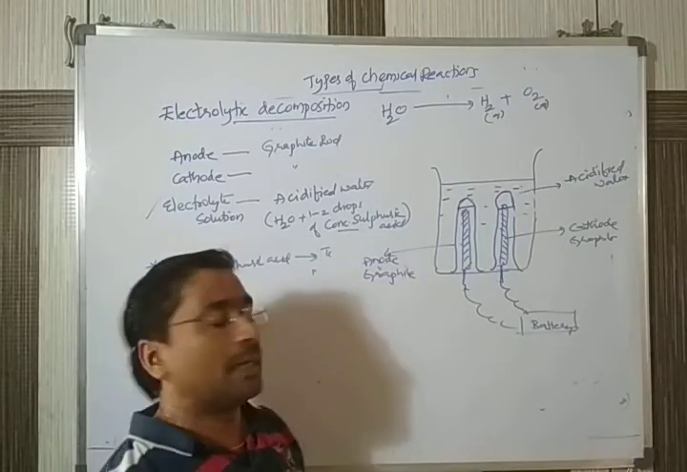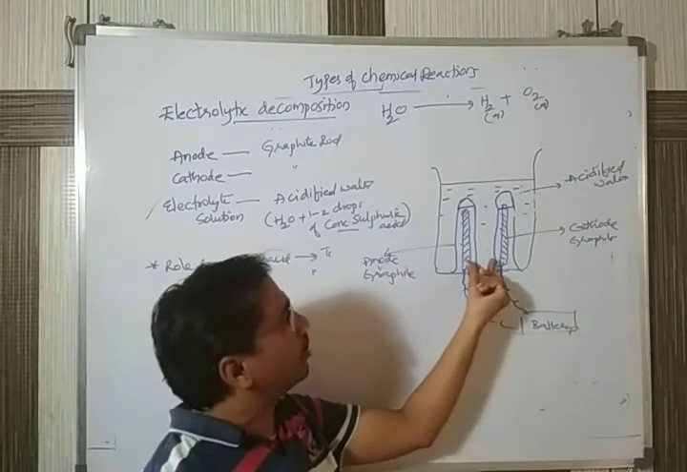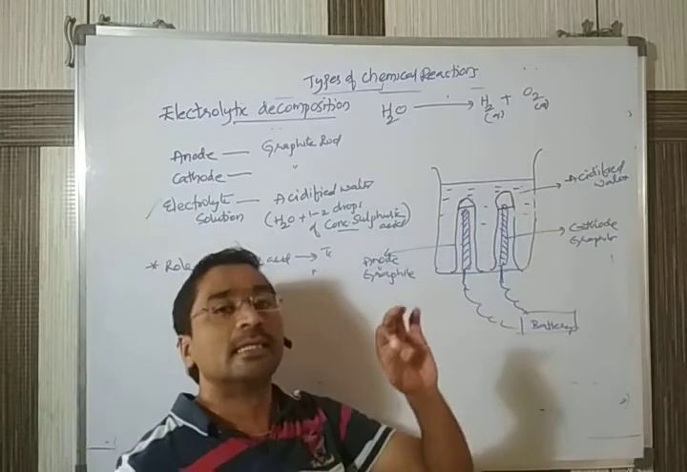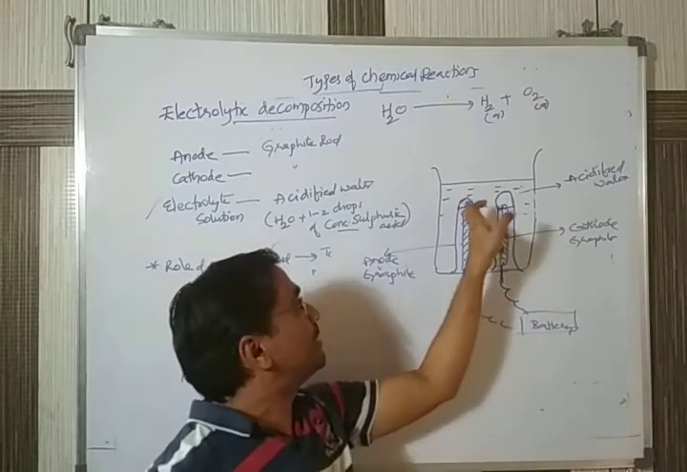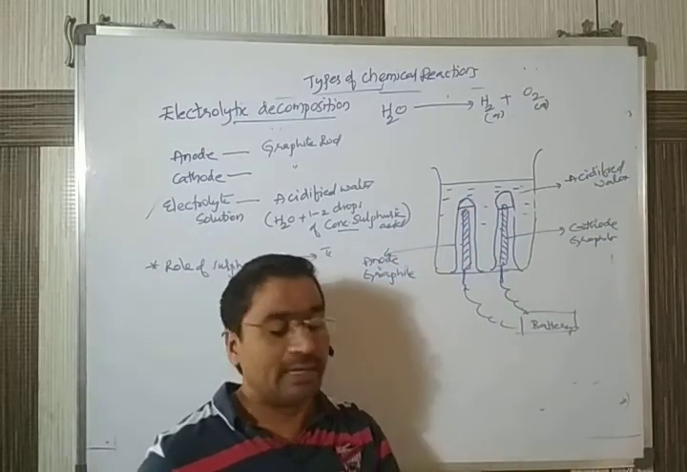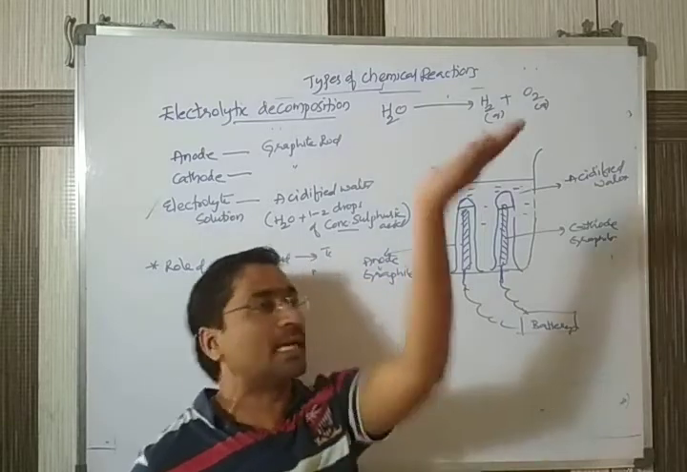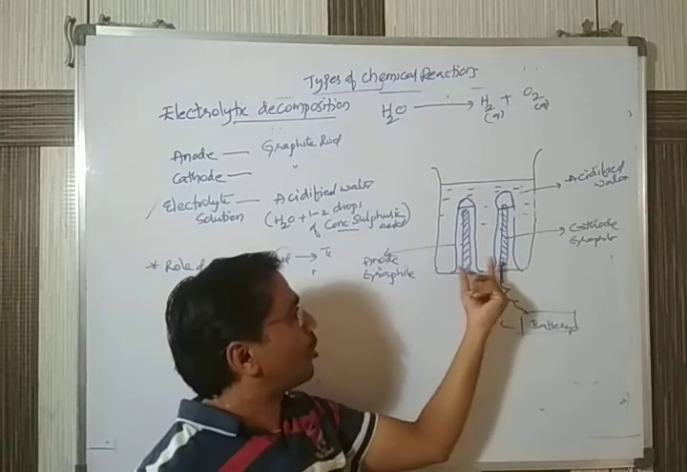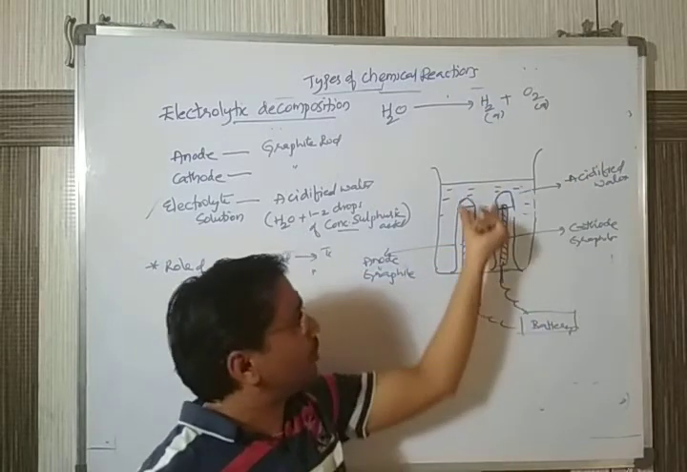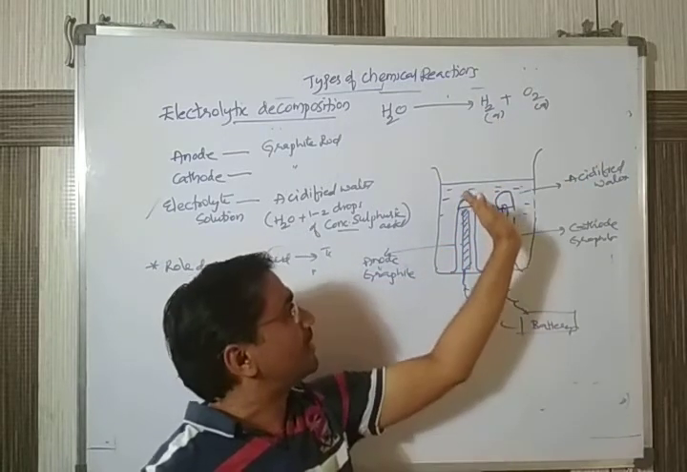Due to that, what happened? We observe gaps are obtained in the two electrodes. These gaps indicate that gas is obtained. Gas is being collected in the test tubes because gas is lighter in weight. Gas always moves upward. That's why gas is obtained at the electrode. One is hydrogen gas, the other is oxygen gas. They will move towards the top of the test tube only.